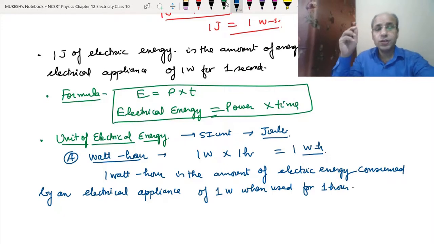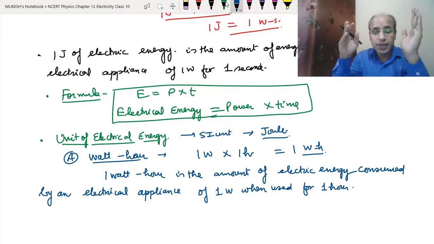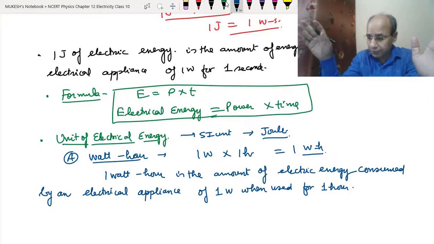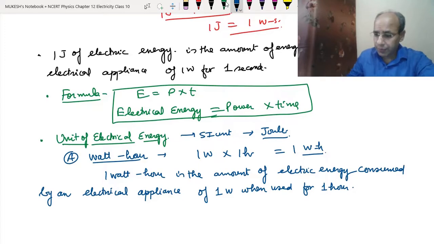Okay, now let's see what is the relationship between the watt hour and joule. So 1 watt hour means 1 watt.